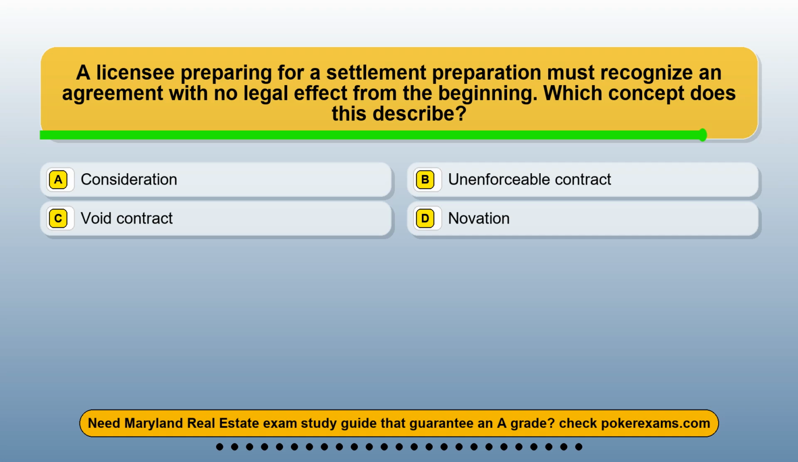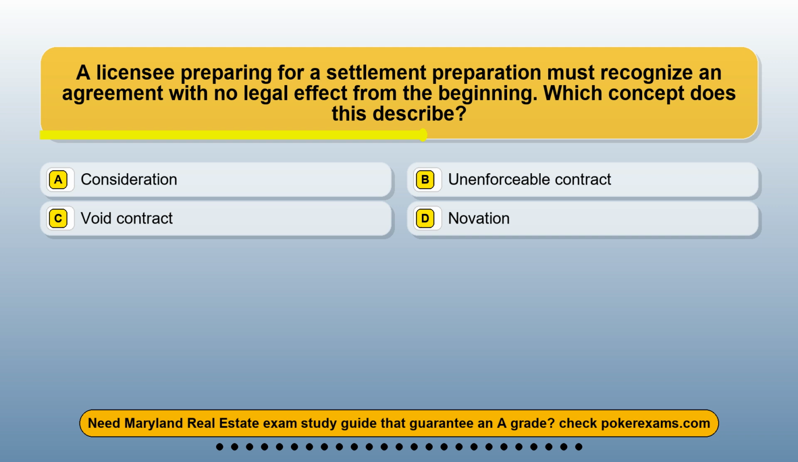Question 4. A licensee preparing for a settlement preparation must recognize an agreement with no legal effect from the beginning. Which concept does this describe? Option A. Consideration. Option B. Unenforceable contract. Option C. Void contract. Option D. Novation.